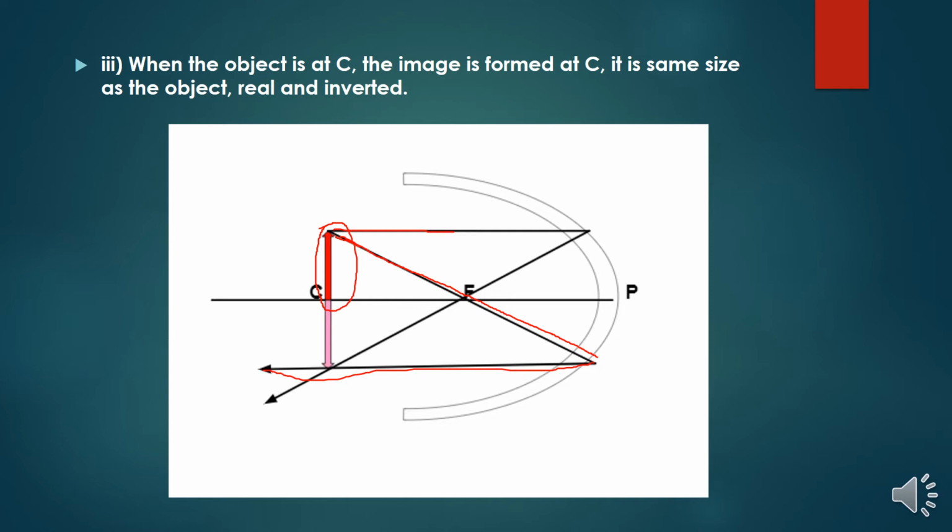So what is the size, position and nature of my image? Same size as the object, real, and inverted. So it will be formed at the same position. So the image is real and inverted and the same size as the object when I am keeping my object at the center of curvature.